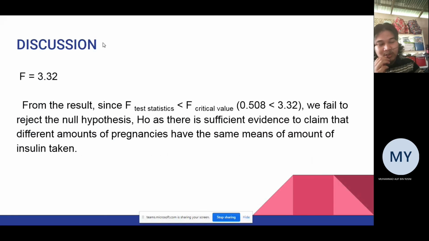And also those with a high amount of insulin have the possibility of getting diabetes due to the excess weight from high insulin. That's all for me. Thank you.